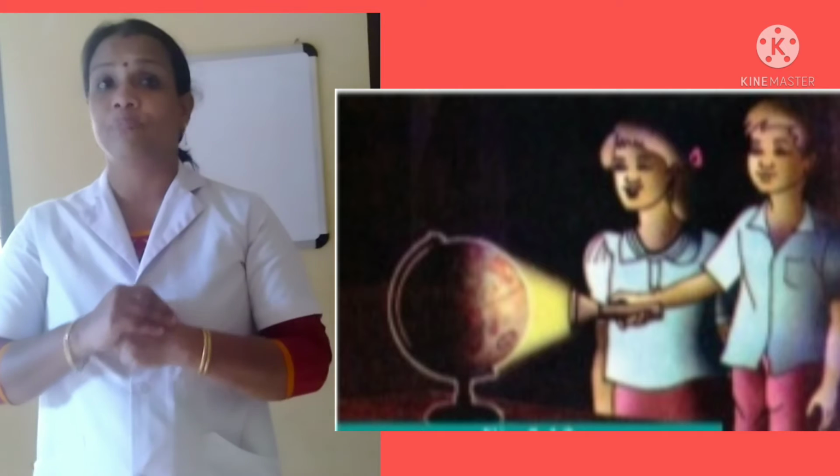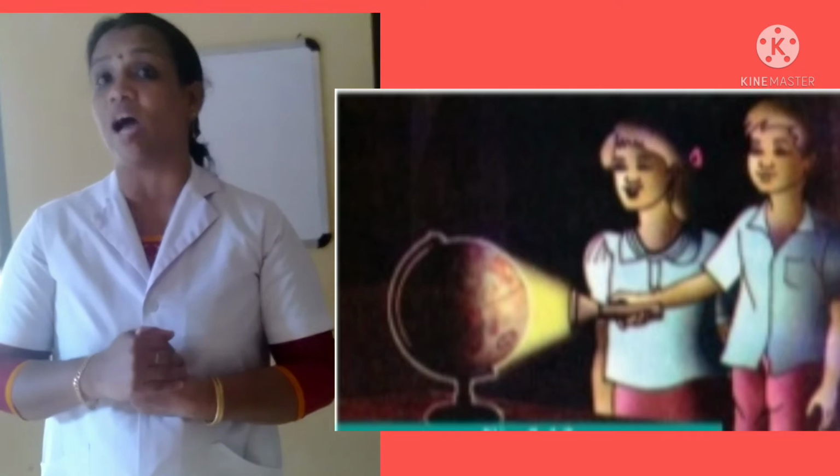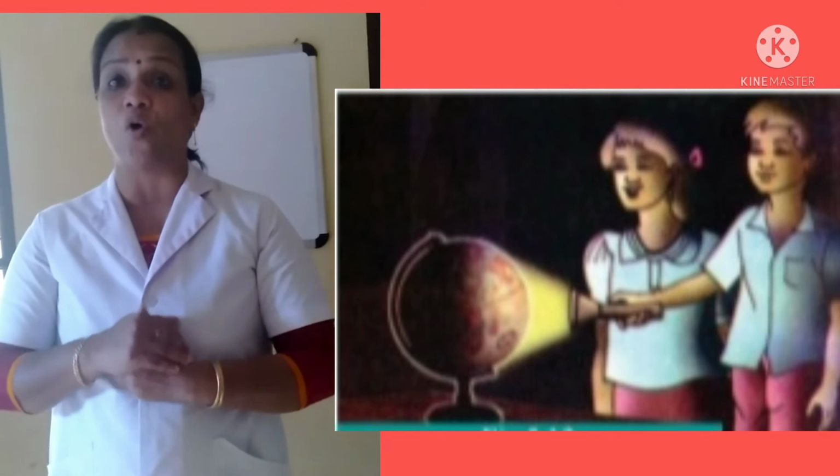Okay, all of you clear? Let us see how this happens through a simple experiment. Look at the picture. As shown in the picture, place a globe against a source of light. Now, one face will be illuminated and the other will be dark.